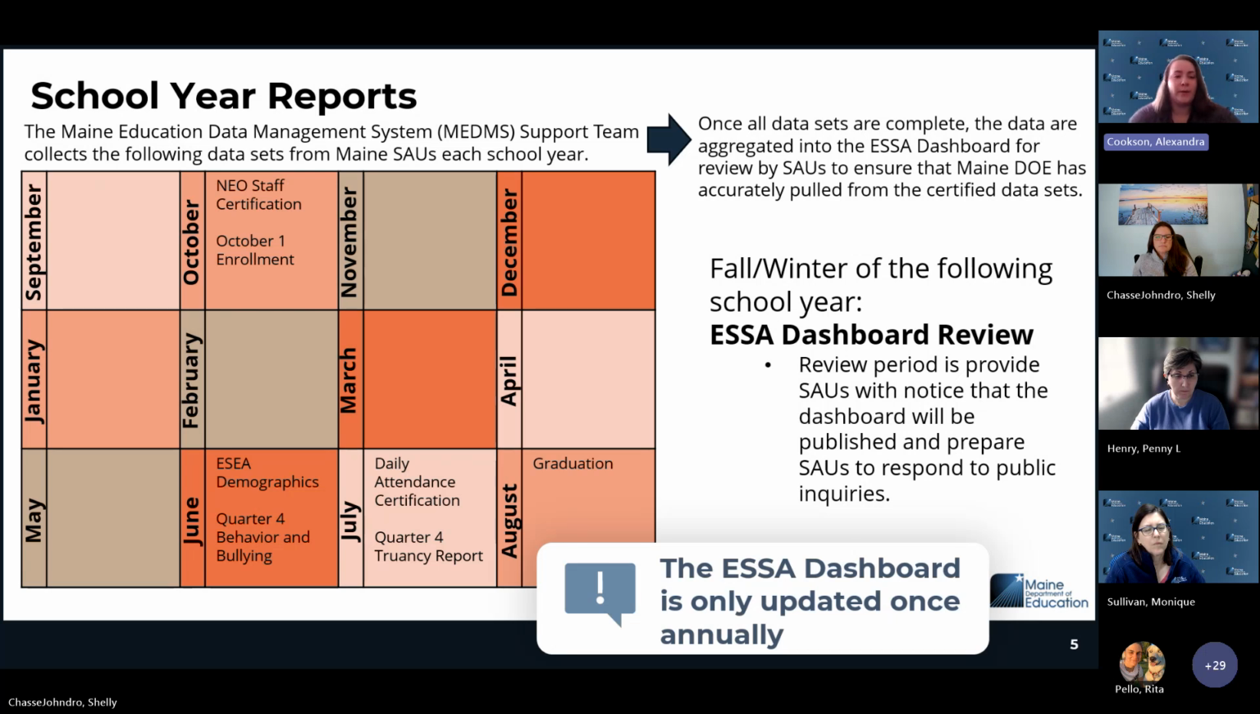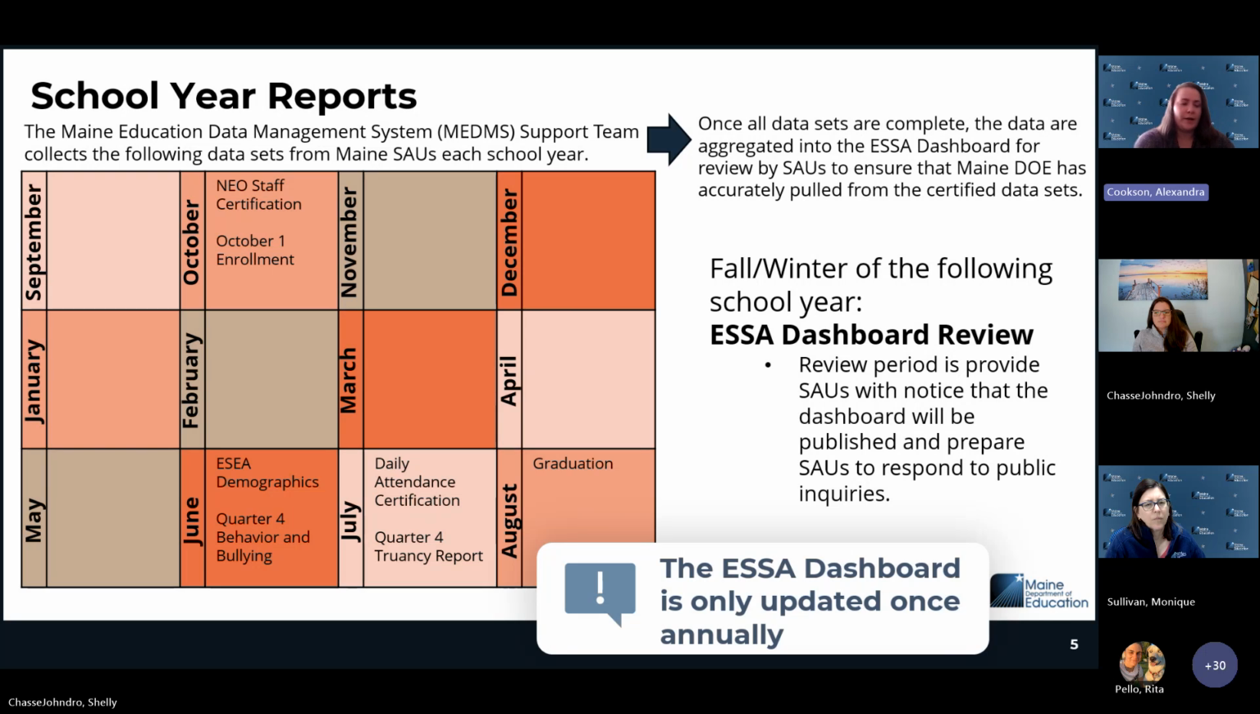We collect that data throughout the school year as they are unique situations that happen throughout the year. So we offer the opportunity for school administrative units in Maine to provide that data as those events are happening. So those are collected quarterly. We don't do anything with them on the first through third quarter.